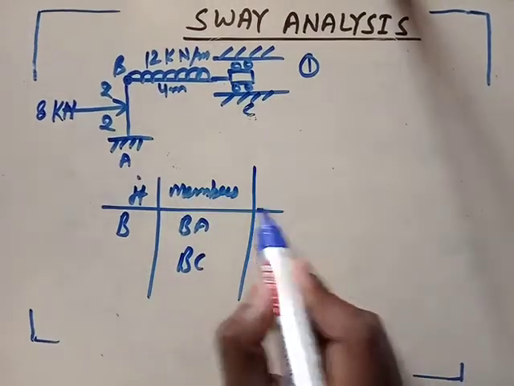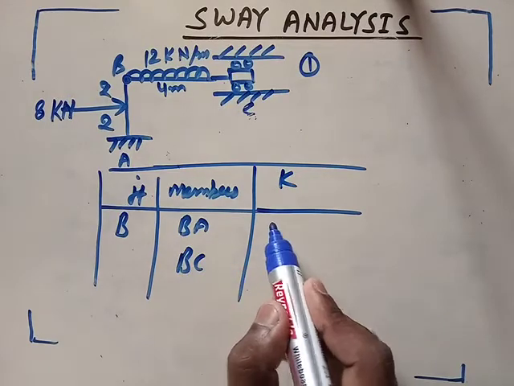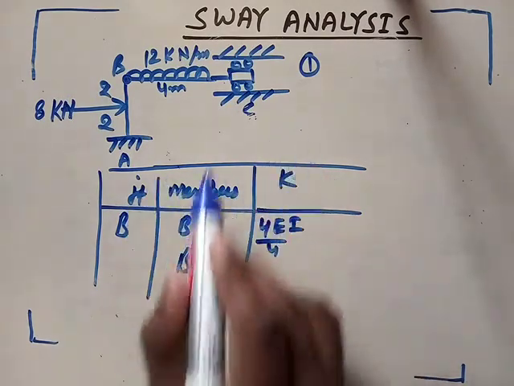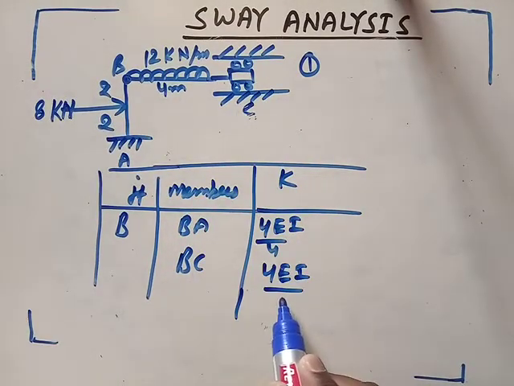For BA, the K value is 4 EI by L, 4 EI upon 4, and for BC, it will again be 4 EI by 4.